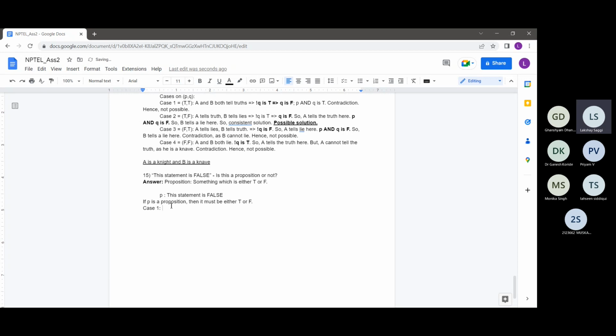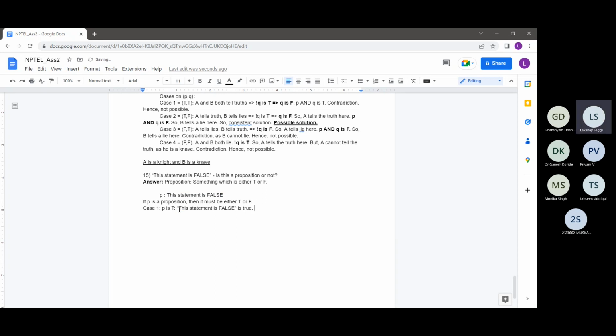In case 1, suppose P is true. Then this means that this statement is false. P is true means that this statement, that this statement is false, is true. Do you see what I mean to say here? "This statement is false" is true.